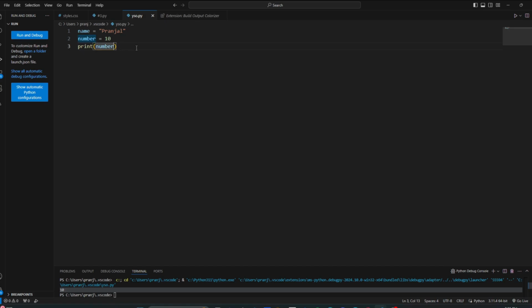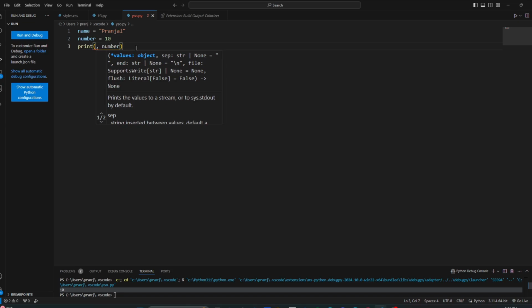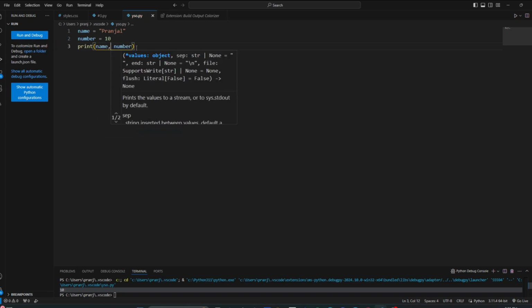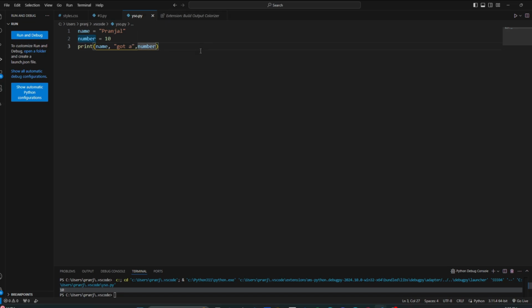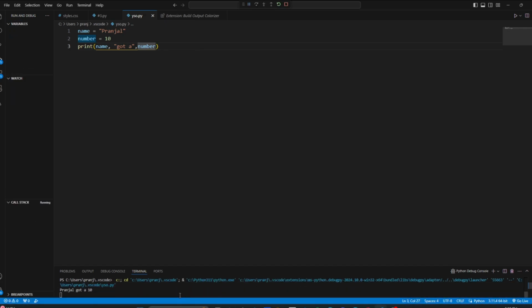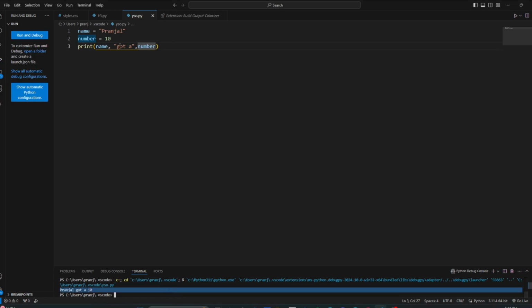Now you can concatenate these again with a comma. Let's say name, and then you can add some kind of string in the middle, like "got a", 10. And then you can go on and write "on his test", on anything, right? Let's just run this and see what happens. Well, perfect. Pranjal got a 10. That's what we inputted. Now we know how print statements and variables work. Now let's connect data types with them.